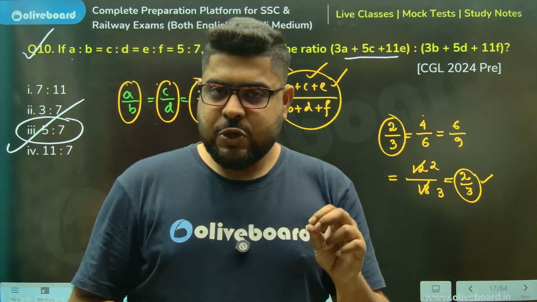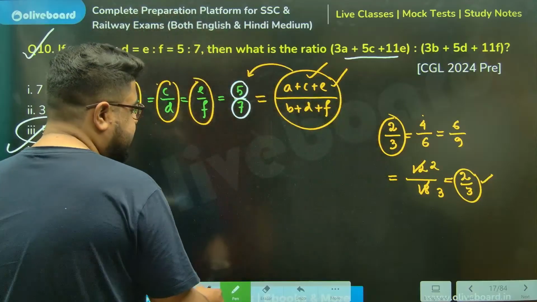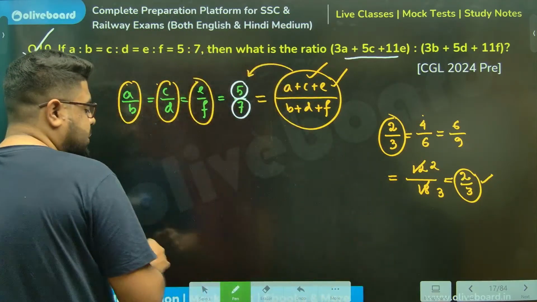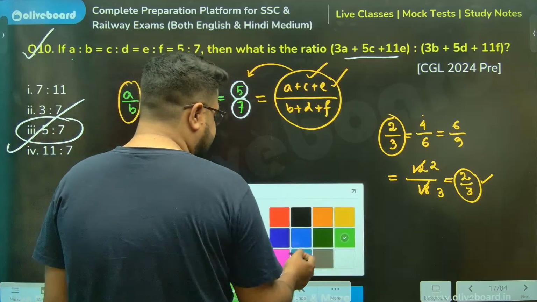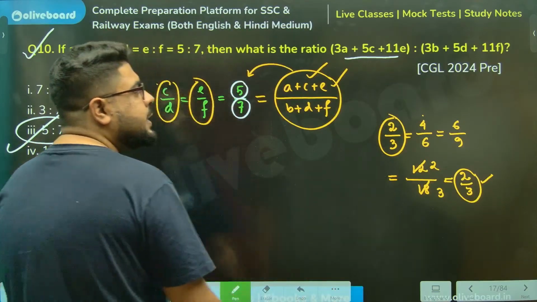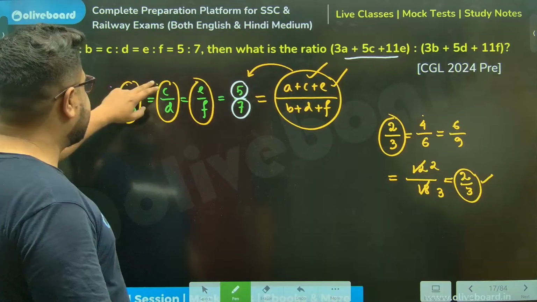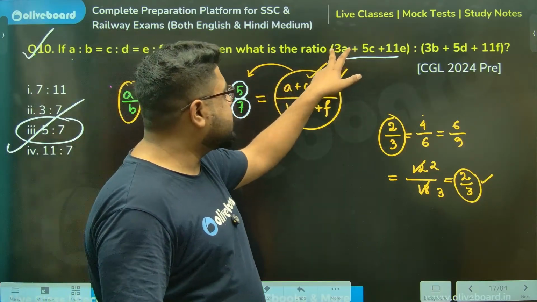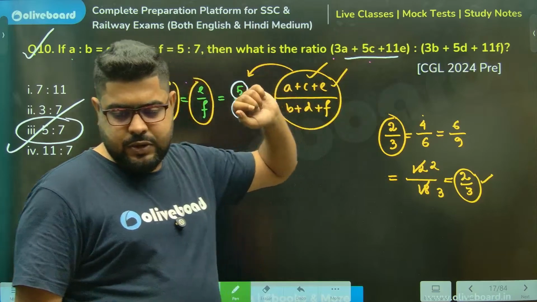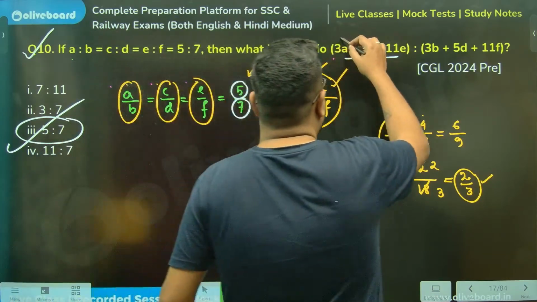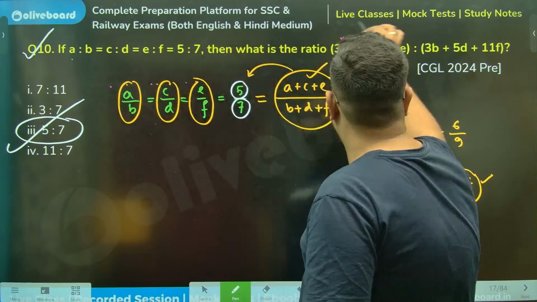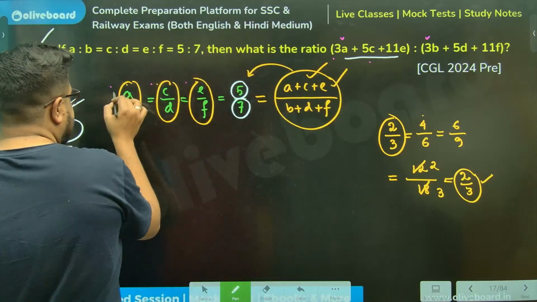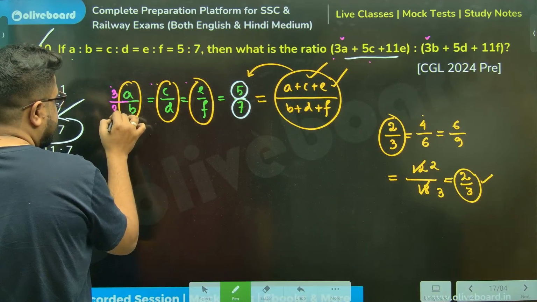Clear everyone? This is exactly what happens every time. This is a property. So what we will do, we will extend this property a little bit. Why? You see, for A, C, and E, for all the numerators, we only have a multiplication of 3, 5, 11. And A below is B, here also we have 3. So let's multiply 3 over here.